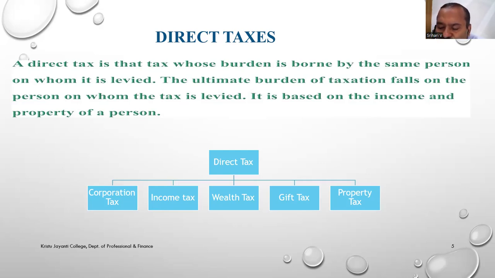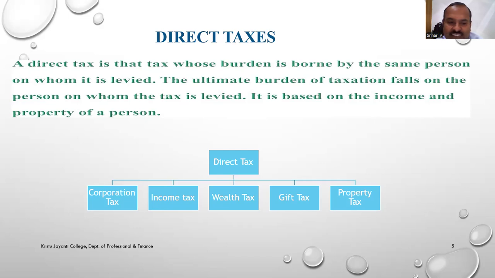He or she will not transfer the burden of payment of tax to another person. If the transfer is done, it is called indirect tax. If impact and incidence are on the same person, it is called direct tax. If impact and incidence are on different persons, it is called indirect tax.